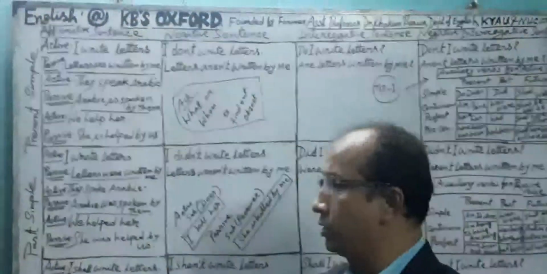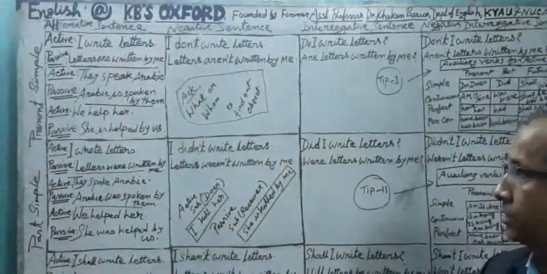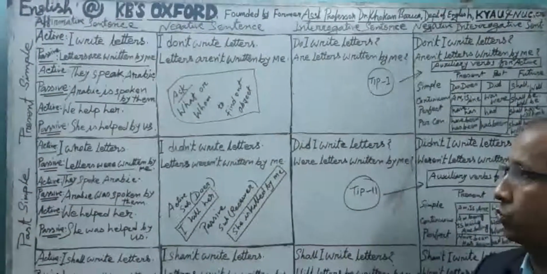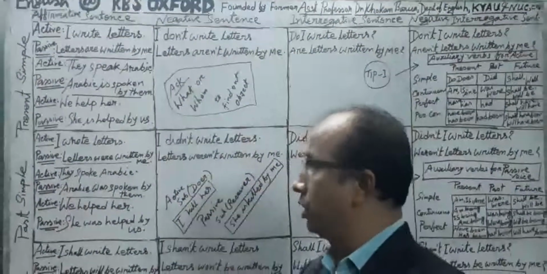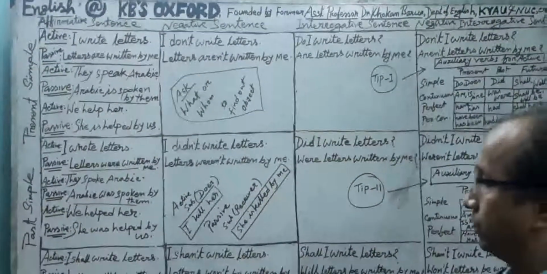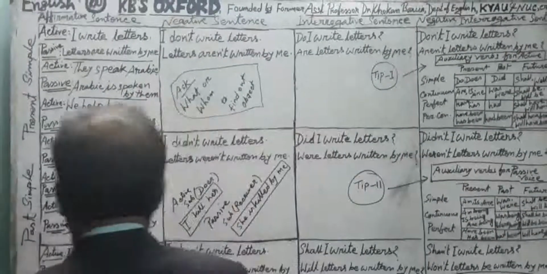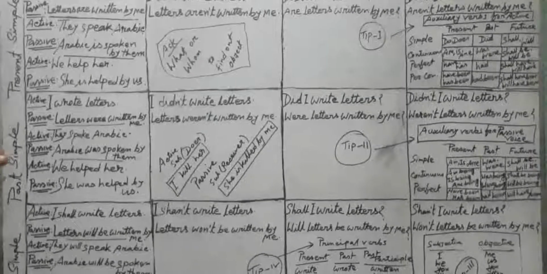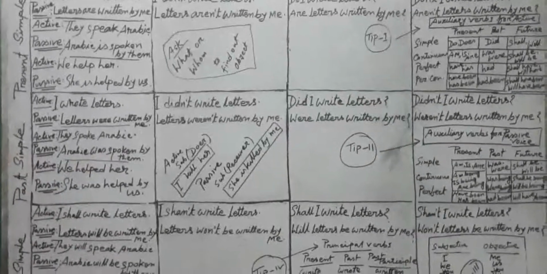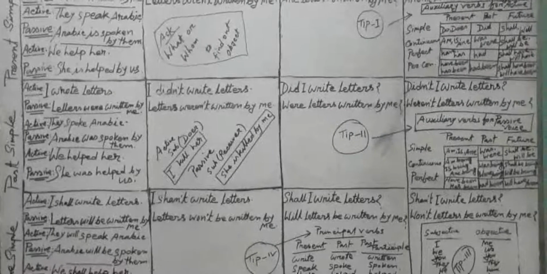In our previous classes, we have discussed the tenses. All the tenses are actually active voice. Now we are just going to learn about the passive voice. Here you see, to understand active and passive properly, I have designed three patterns.